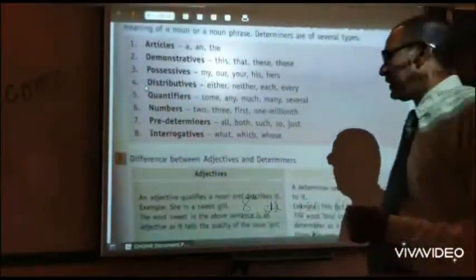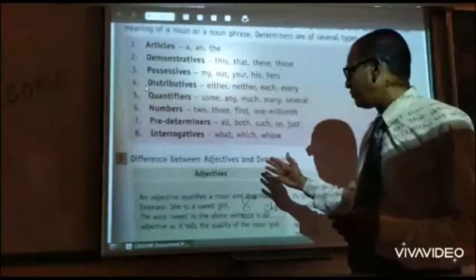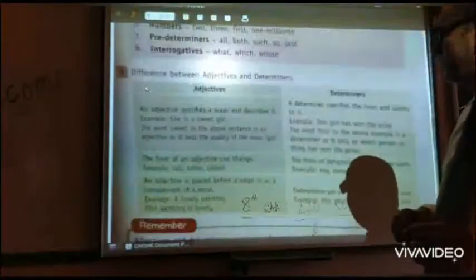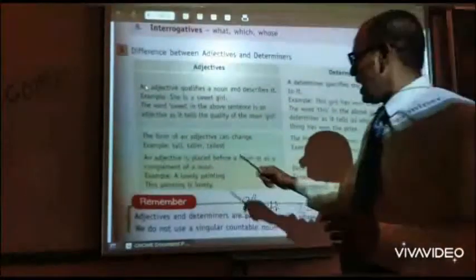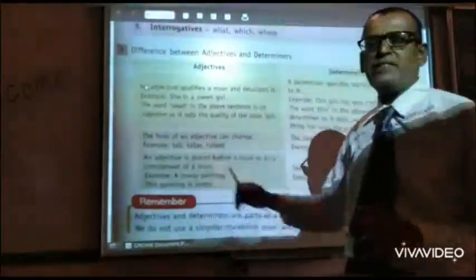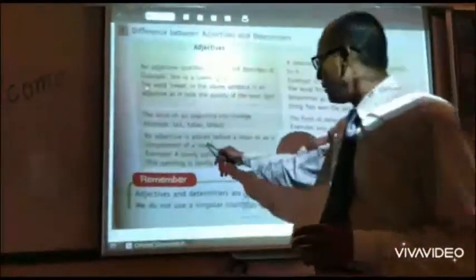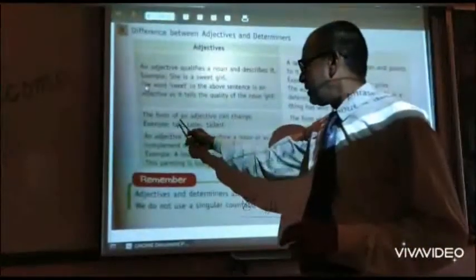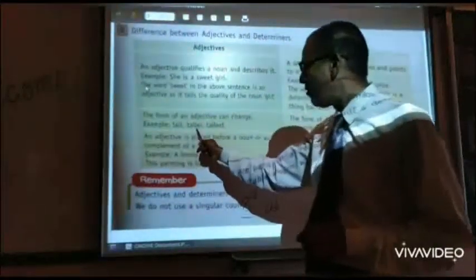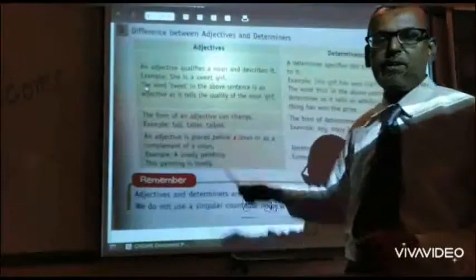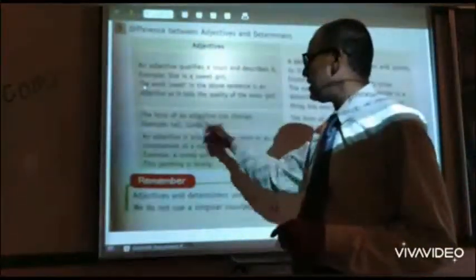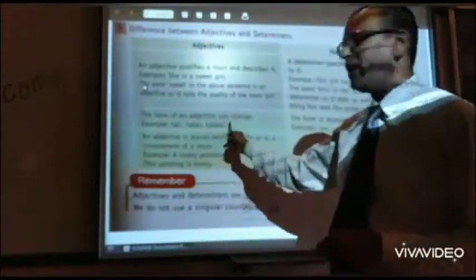So let us see how a determiner is different from adjectives. An adjective can change, it has different forms, like tall, taller, tallest. This is the positive degree, this is the comparative form, and this is the superlative degree. So what we call degree of comparison happens with that: tall, taller, tallest, good, better, best.